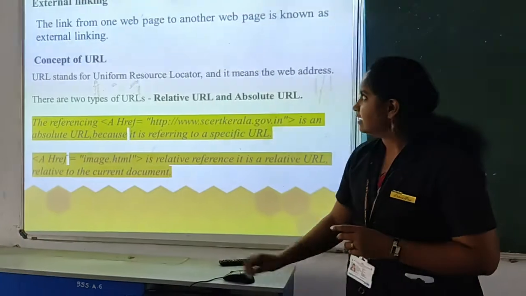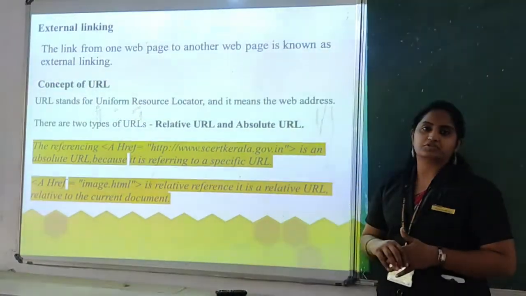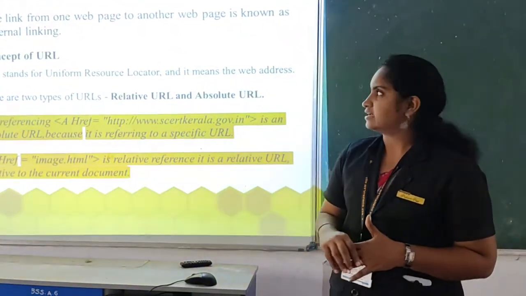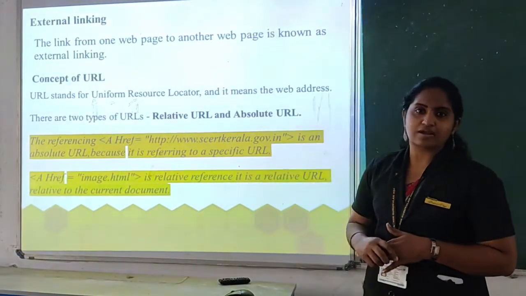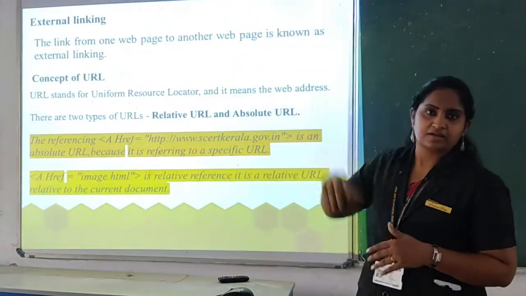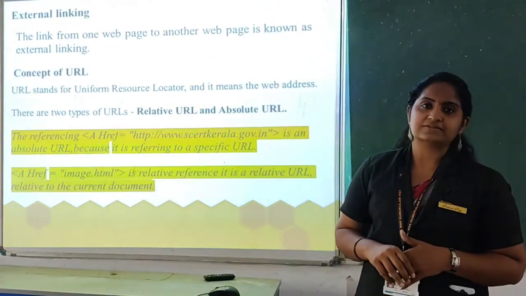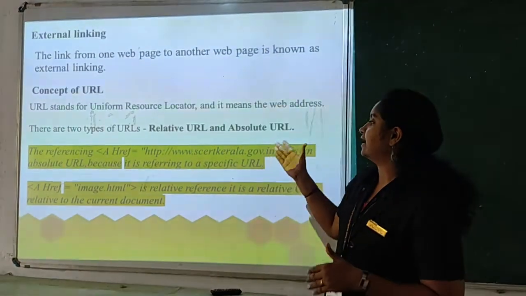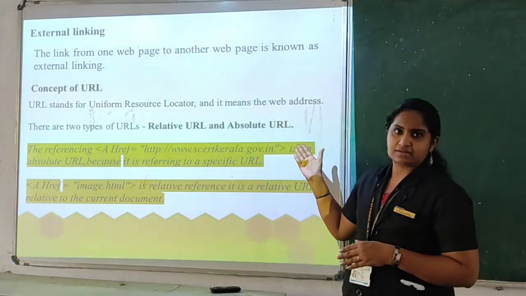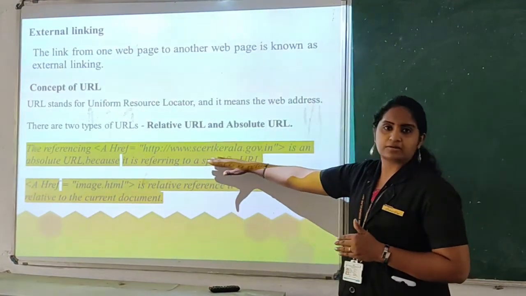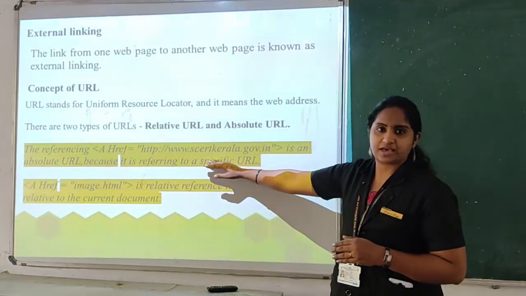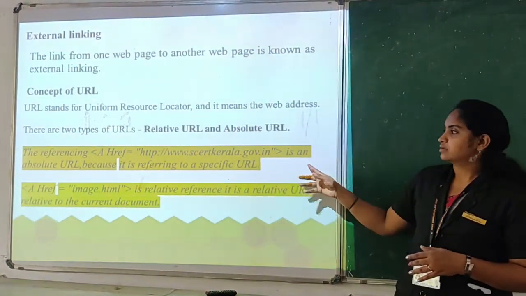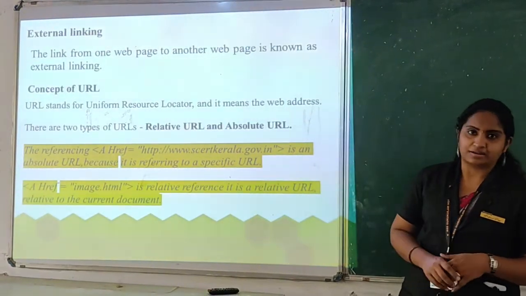Okay, and the next one is the external link, the normal link which we include in a web page. That is linking to different web pages. And generally there are two types of URLs. URL means the website address you see in the web browser. That is URL. So generally we include URLs in two types. The first one is relative and absolute URL. If you are using an absolute path, the particular correct path of a website, generally we use this format to connect the web pages. Okay, such a method is known as absolute URL.